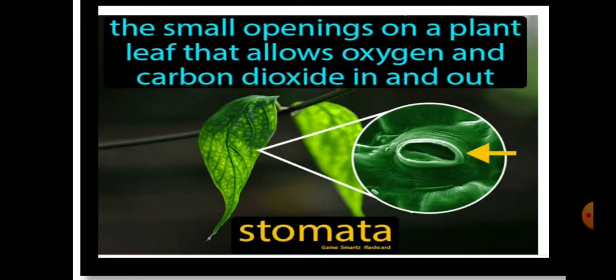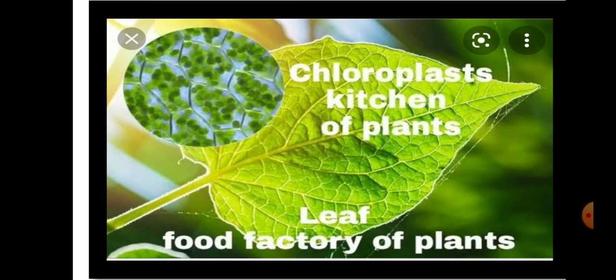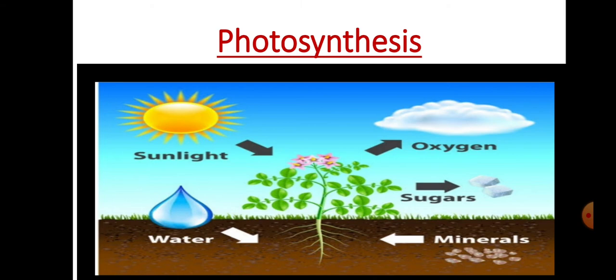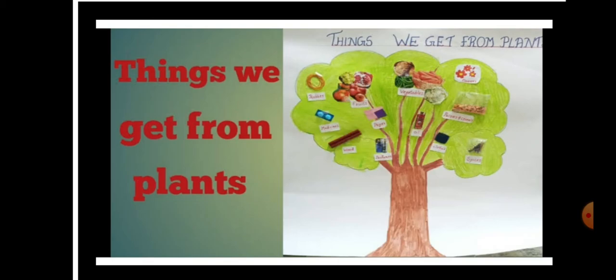Picture of leaf. Tiny holes are present on the leaf are called stomata. Plants breathe with the help of stomata. Look here. This is a picture of green leaf. It looks like a green because chlorophyll is present on it. The green leaf is called the food factory of plant because green leaf make food for the plant during daytime. This process is called photosynthesis.